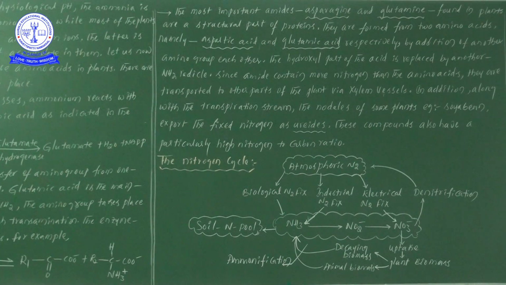In reductive amination, what have we seen? Alpha ketoglutaric acid combines with the ammonium ions with the help of NADPH.